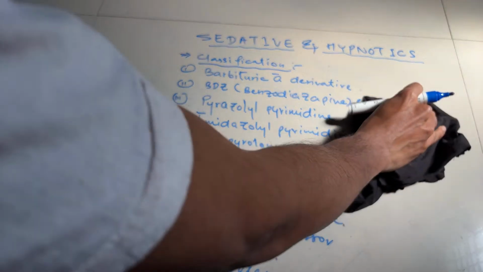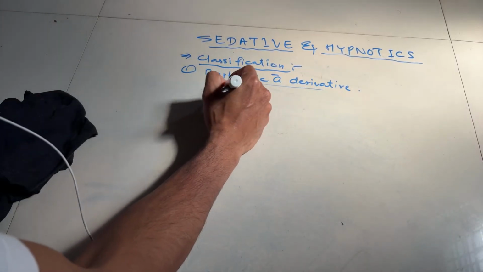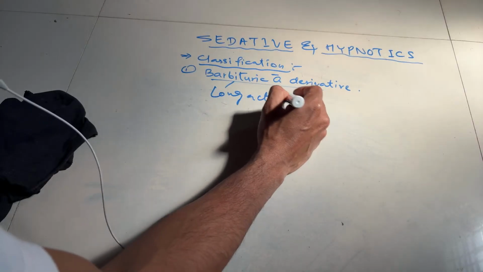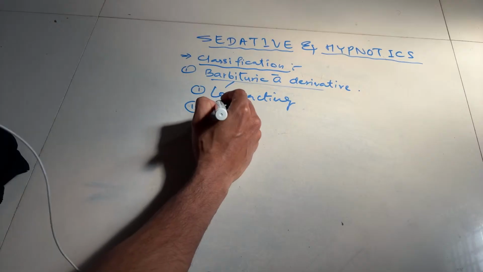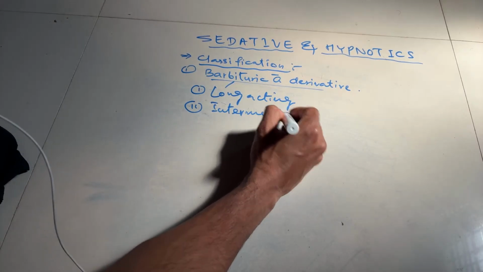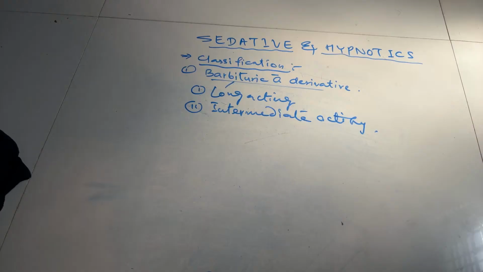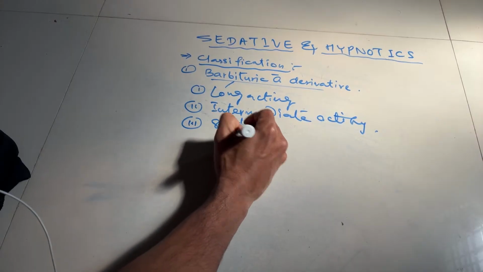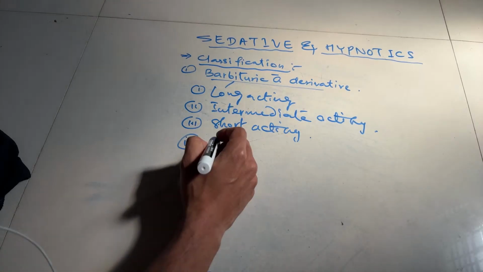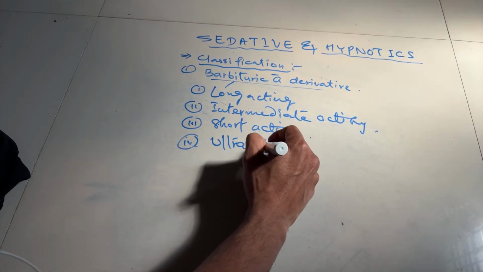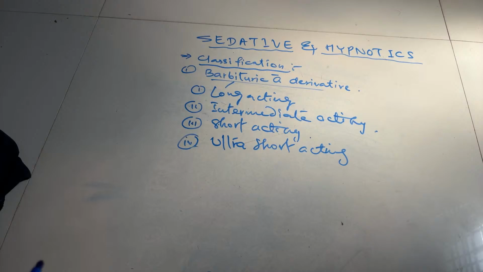Number 1 is long acting, number 2 is intermediate acting, number 3 is short acting, and number 4 is ultra short acting.